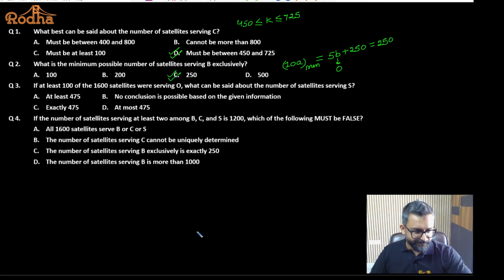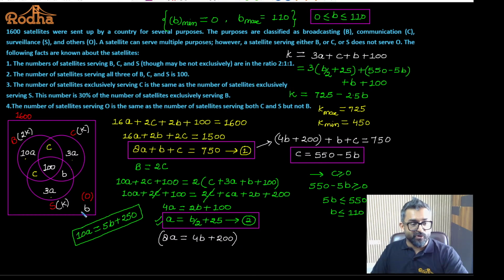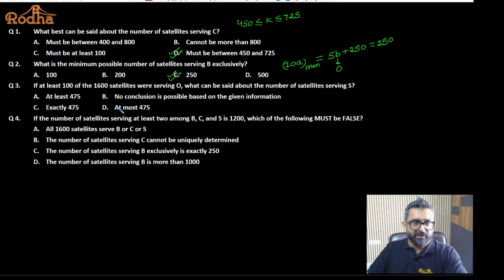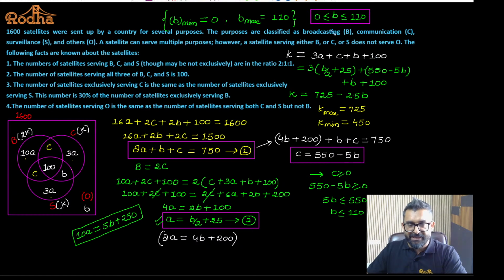Okay? Fine. If at least 100 of the 600 satellites are serving O. Now, what are the number of satellites which are serving O? B. So as per the question, we already have a range for B. B maximum can be 110. But for this particular set, B has to be more than or equal to 0.